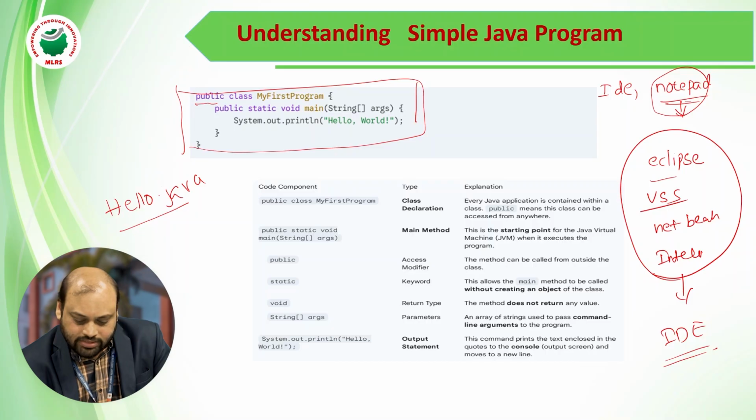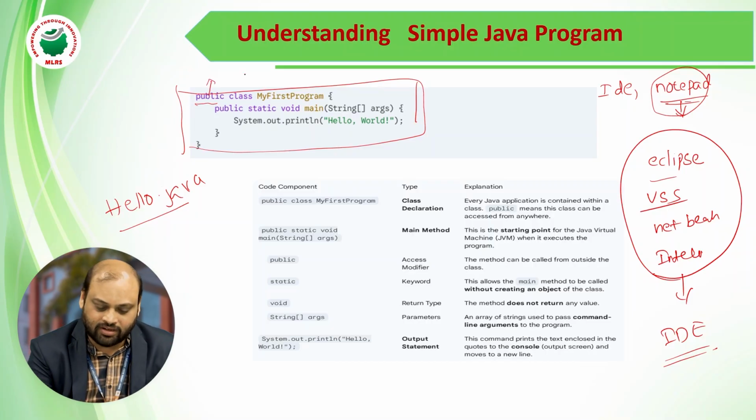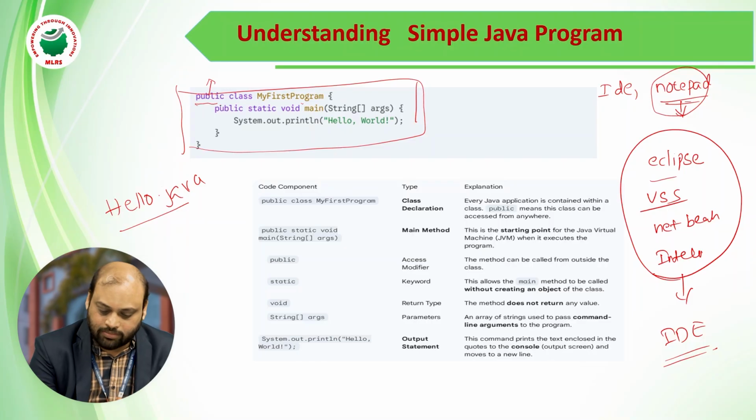Here public means access modifier. So what is an access modifier? In the coming classes we will see. This is simple: it defines how far we can access this particular class name, MyFirstProgram. Public is a keyword, class is a keyword. So the class name is MyFirstProgram, and the class contains a block of code.